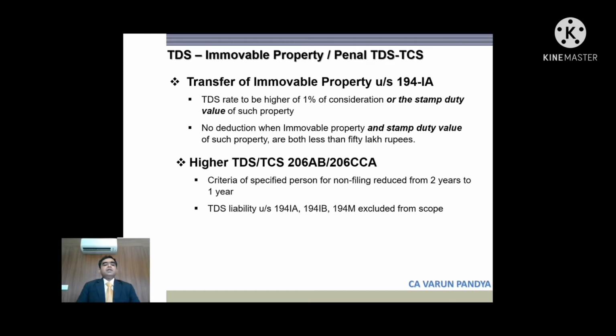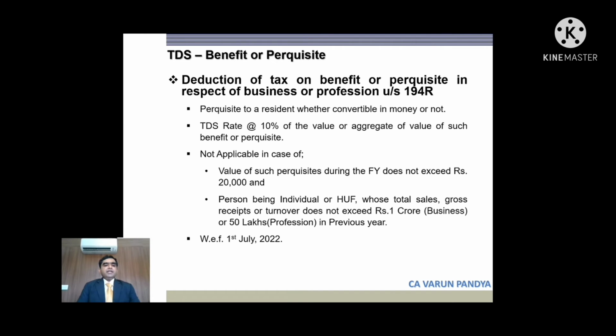Okay, so we go on to the next provision, higher TDS-TCS, section 206AB and 206CCA. This was introduced in the last budget, where in respect of certain non-filers who have not filed return for 2 years, the TDS is deducted at a higher rate or TCS is collected at a higher rate, that is, twice the rate or 5%, whichever is higher. However, there are some changes. The criteria of 2 years has been reduced to 1 year, and also TDS liability under certain sections, that is 194IA, 194IB, and 194M, has been excluded from the scope. So, friends, we'll move on to the next slide.